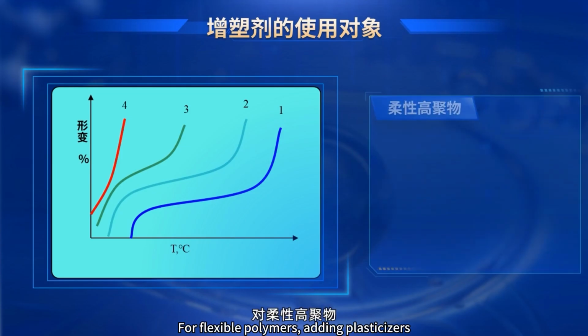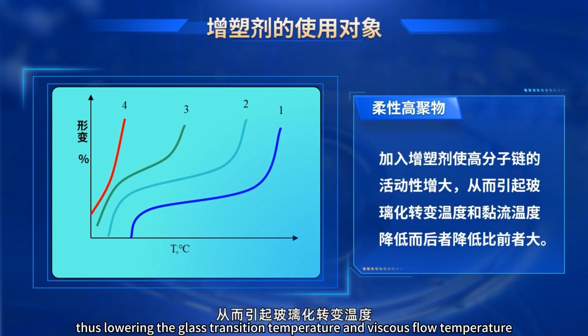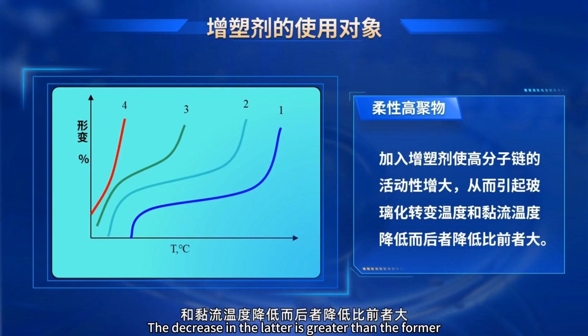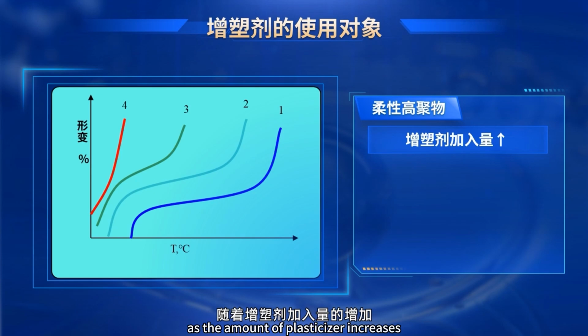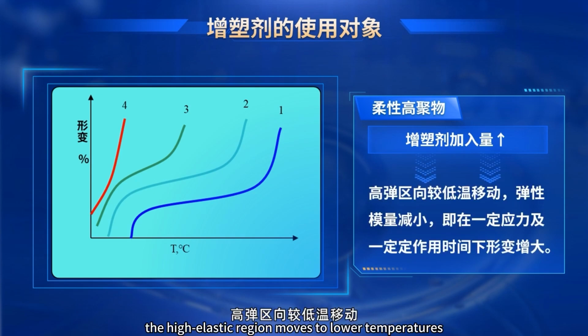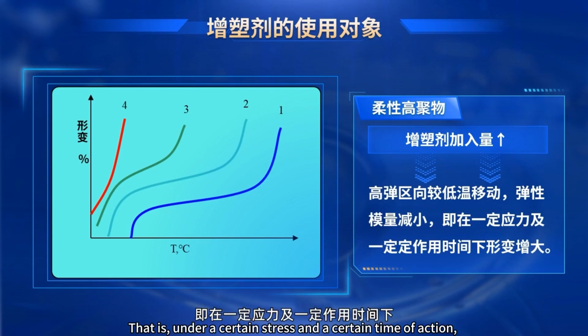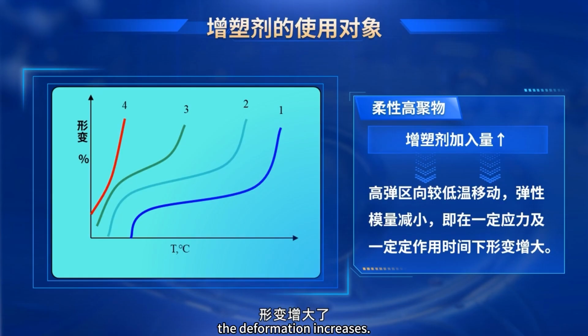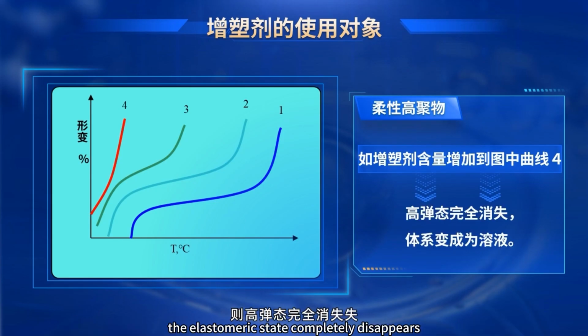For flexible polymers, adding plasticizers increases the mobility of polymer chains, thus lowering the glass transition temperature and viscous flow temperature. The decrease in the latter is greater than the former, as shown in the figure. As the amount of plasticizer increases, the high elastic region moves to lower temperatures. The elastic modulus decreases. That is, under a certain stress and a certain time of action, the deformation increases. If the plasticizer content increases to the level shown by curve 4 in the diagram, the elastomeric state completely disappears. The system becomes a solution.